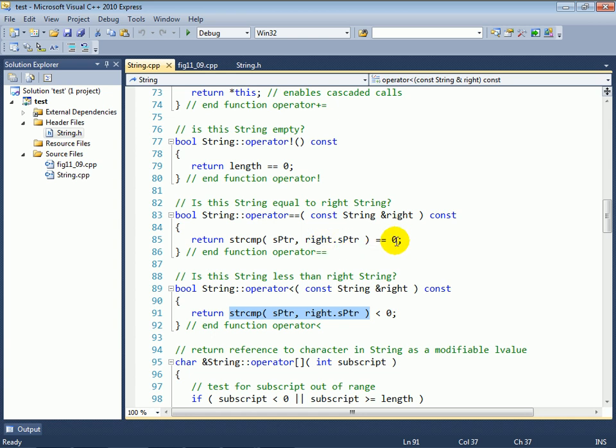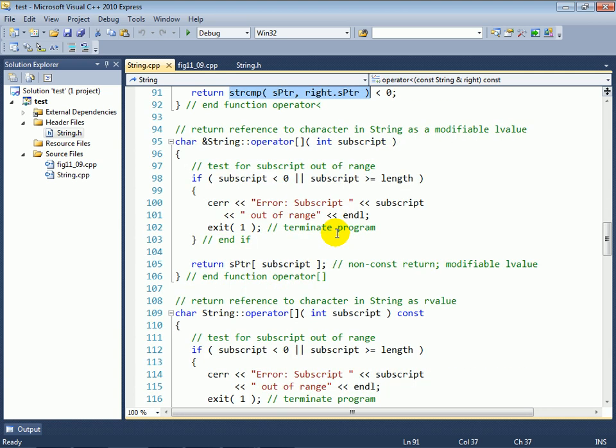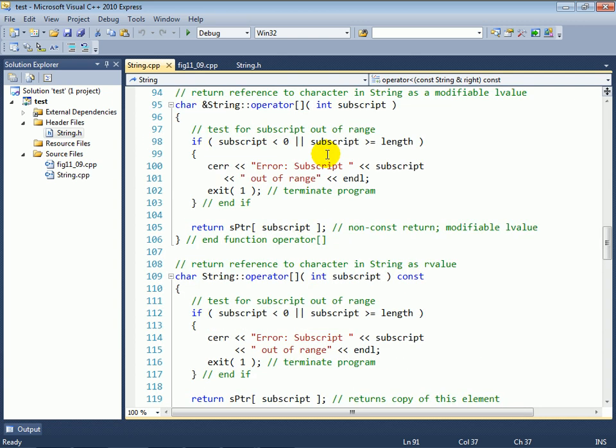So if the result is equal to 0, then this is indicating that the underlying strings are equal. For the less than operator, we test less than 0 because if the first is less than the second, then the result will be less than 0. If that's true, then the first string is less than the second one. And again, all the other relational inequality operators are implemented based on these. The square brackets operators are very similar to what we did in the array class. In fact, they're identical to what we did in the array class. They're just being implemented for class string now.